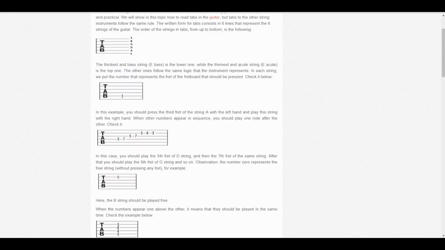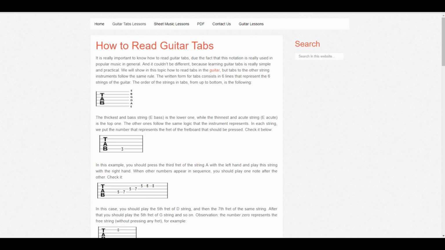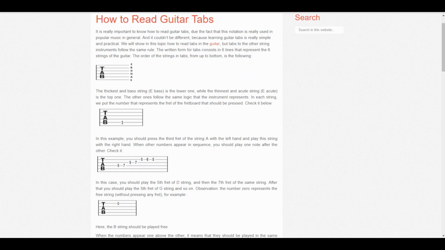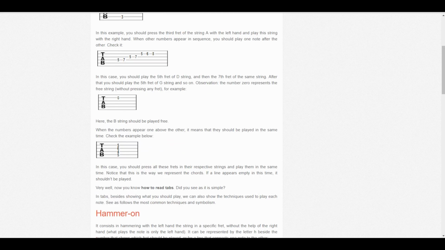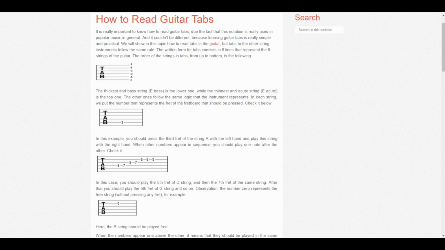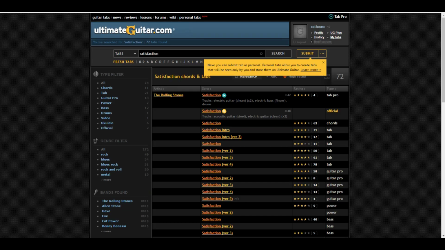So the really cool thing is that you can also learn to read chords with tab. Okay? So you got to remember your 6th string down here is your thickest string. This line down here is your thickest string. This is your thinnest string. You read from left to right, and the numbers are always referring to the fret that you're going to play, not the fingers. If they're stacked on top of each other, it means you're playing a chord.